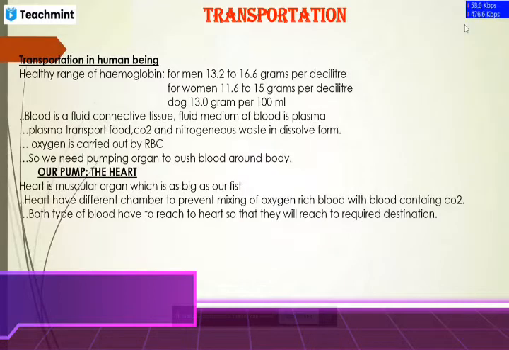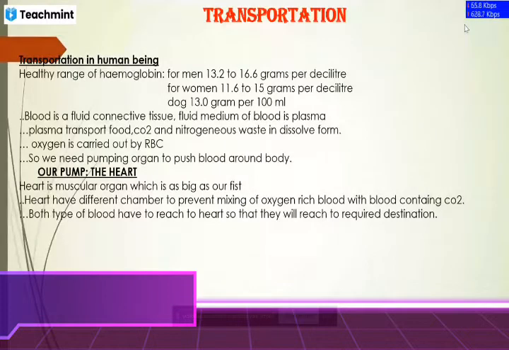But before that, let us discuss it with respect to humans. Before moving on, we have already discussed hemoglobin. Can you say something about hemoglobin? What is it actually? It is a pigment that carries oxygen in the blood. Yes, that helps in the transportation of oxygen, which assists the oxygen to be transported.